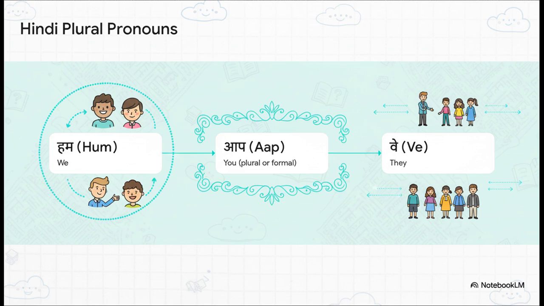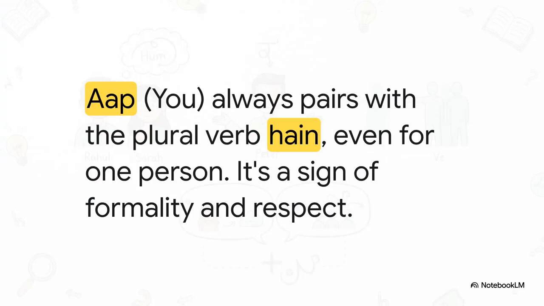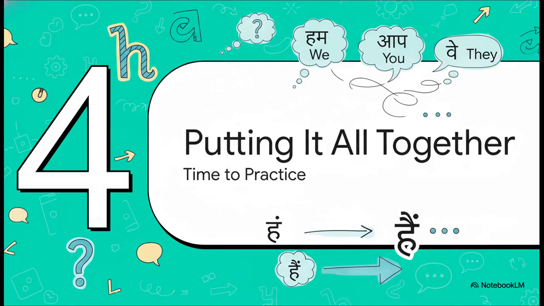We, you, they. And this is where that whole respect thing really comes into play. The pronoun aap is special. It doesn't matter if you're talking to your friends, your boss, or your grandparents. If you use aap, you always have to use the plural verb hain with it. Think of it as a built-in sign of politeness and respect. Okay, so we've got the pronouns, and we've got the verb. What do you say we put it all together and actually build some sentences? It's time to see this rule in action.